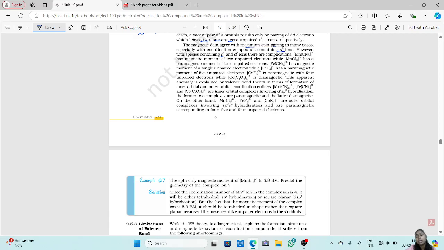One has a magnetic moment of 2 unpaired electrons, while MnCl6 3- has a paramagnetic moment of 4 unpaired electrons. Now these are the reasons for the magnetic spin or maximum spin pairing.